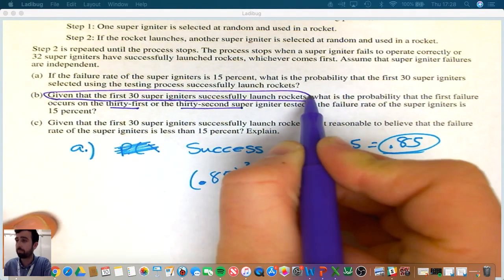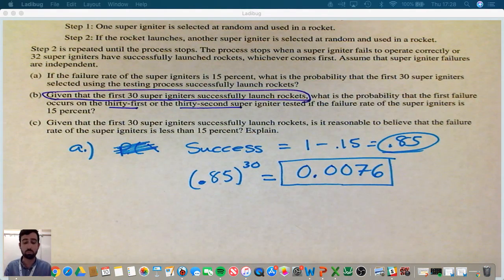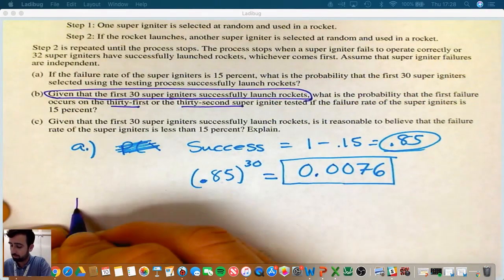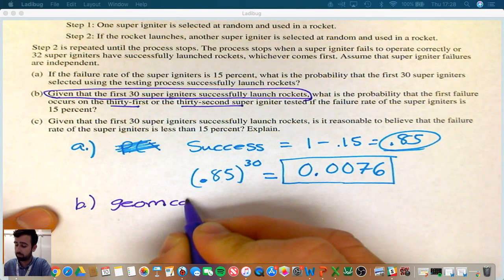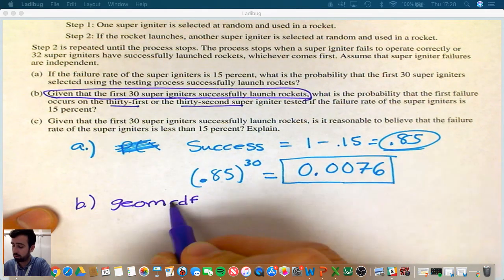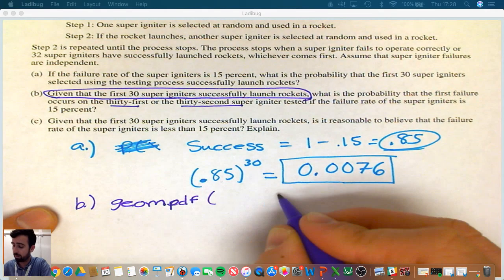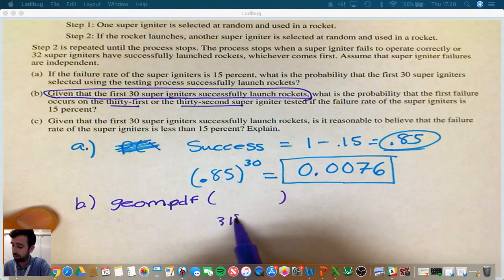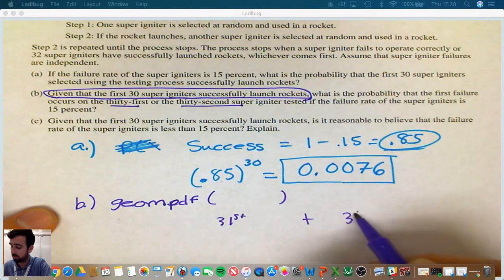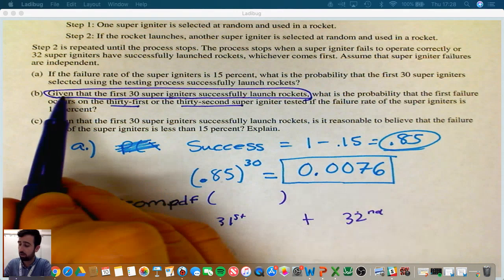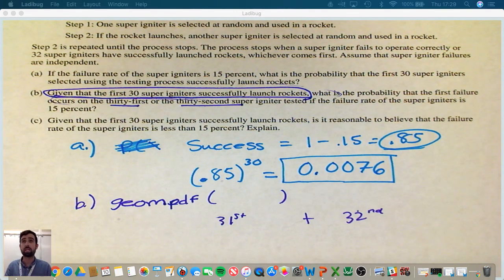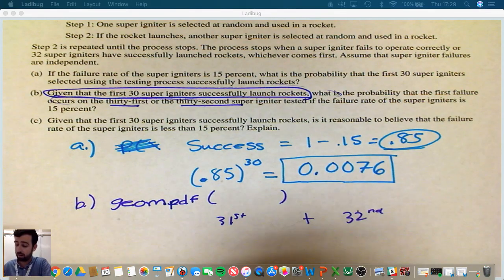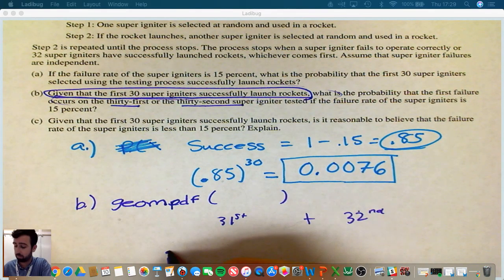Given the first 30 are already successful, most students here will use geometric PDF, and find it for the 31st and then add it to the 32nd. But because the first 30 already happened, the next launch would be the 31st, and that rate of failure is 0.15.